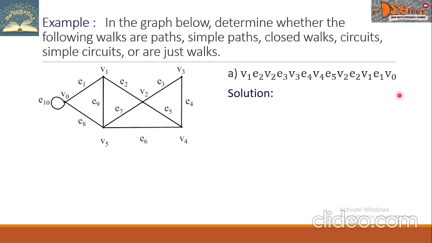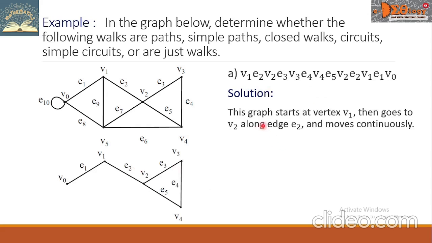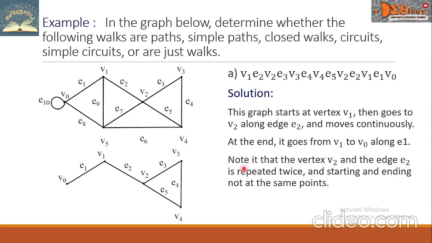If we track this walk, we will have a graph that looks like this. This graph starts at vertex V sub 1, then goes to V sub 2 along edge E sub 2 and moves continuously. At the end, it goes from V sub 1 to V sub 0 along E sub 1. Note that the vertex V sub 2 and the edge E sub 2 are repeated twice and the walk starts and ends not at the same points. Hence, the graph is just a walk.